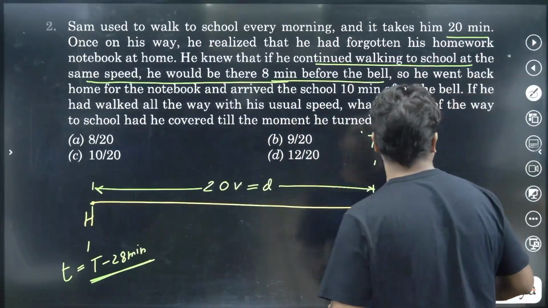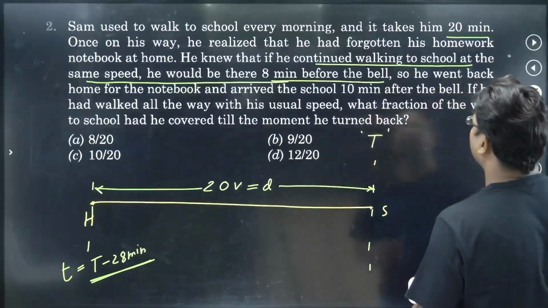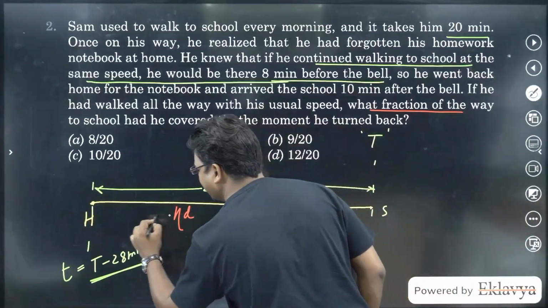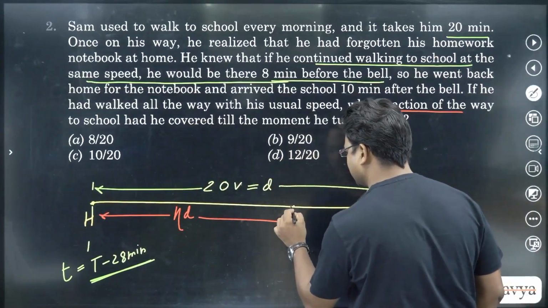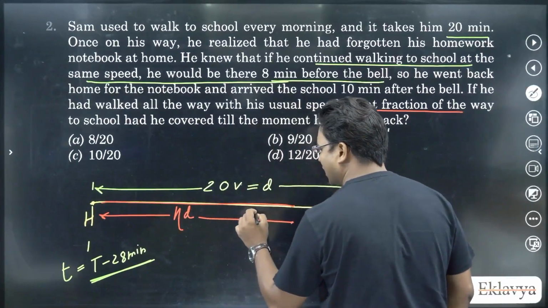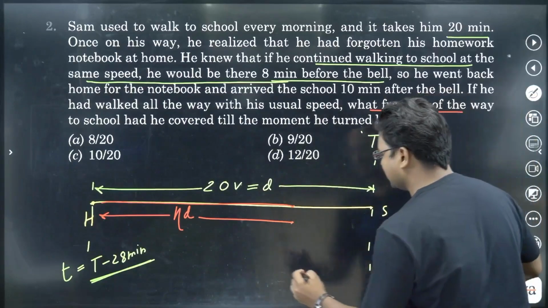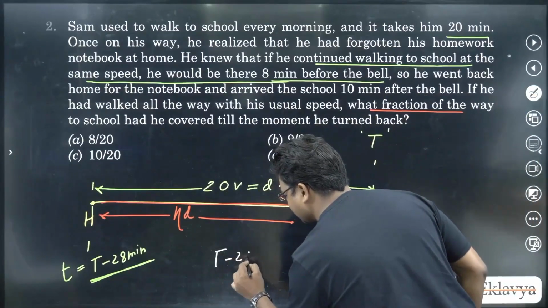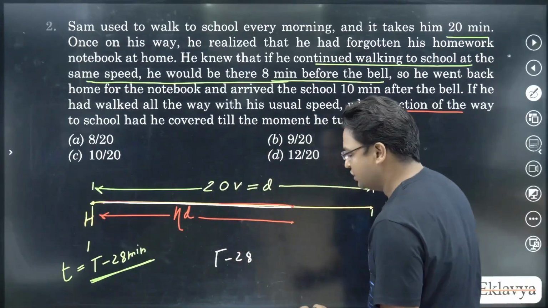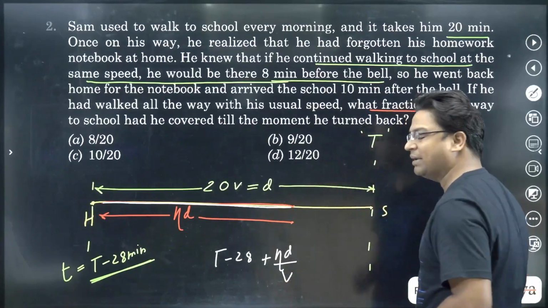Now, let's say he walked till an eta fraction. We want to know the fraction of the way. So he walked till a distance eta d. He came like this, and so he left at this time. Let me do the math now. This is the start time. He started at this time, then he traveled eta d distance with a speed v. So the time he would have taken would be eta d by v.